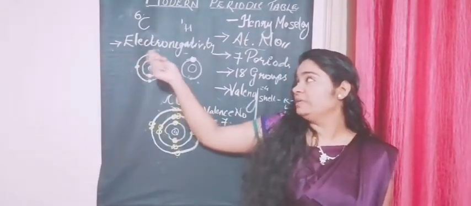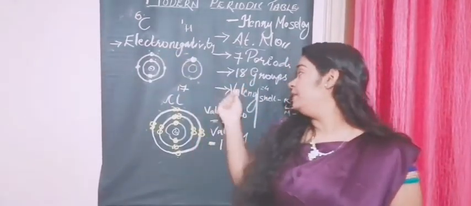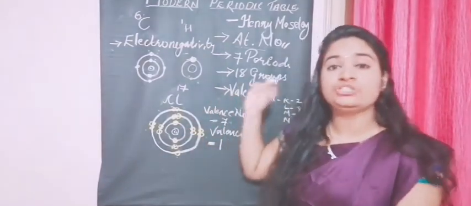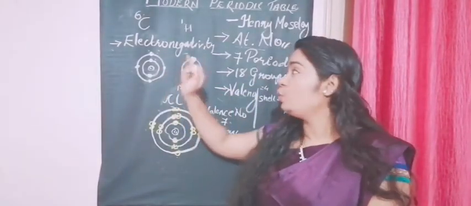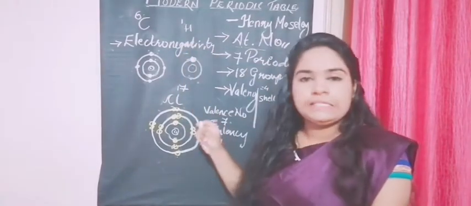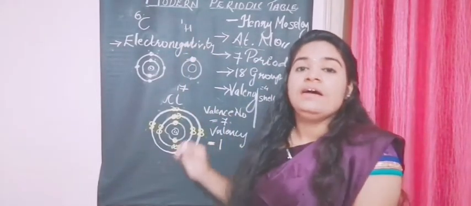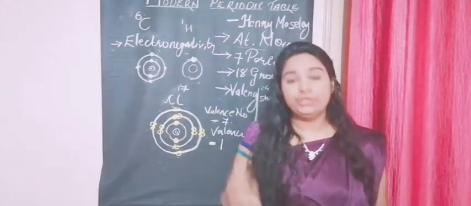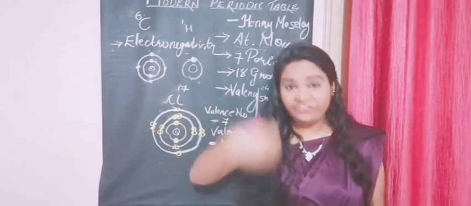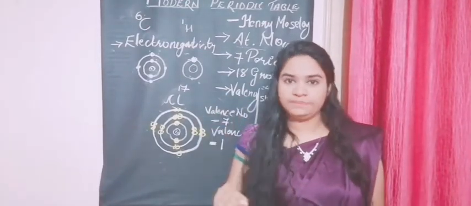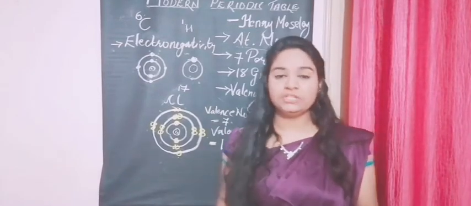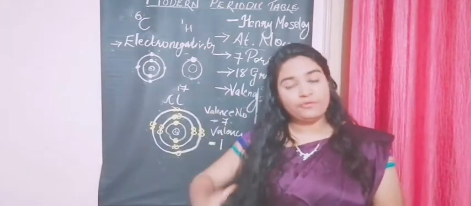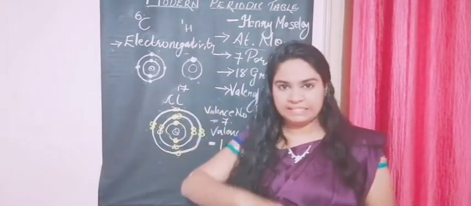So our next property is electronegativity. We have completed with our valency and our atomic number. Now going to electronegativity. As I told you, it's not electron negativity, it is electronegativity. It's a property. So what is it? Note the definition. Electronegativity is the tendency of an atom to share or to attract a pair of electrons to itself. So what is it? It's the tendency of an atom to attract a pair of electrons or an electron towards itself.